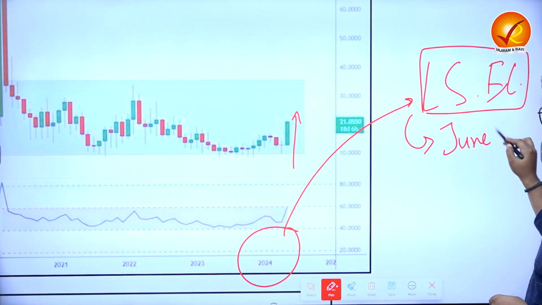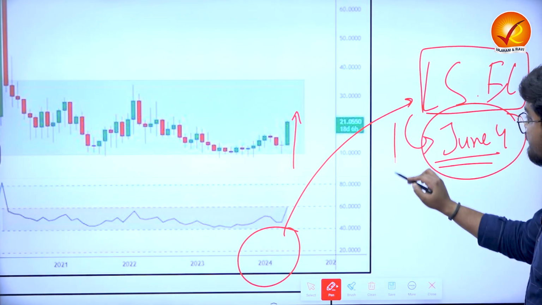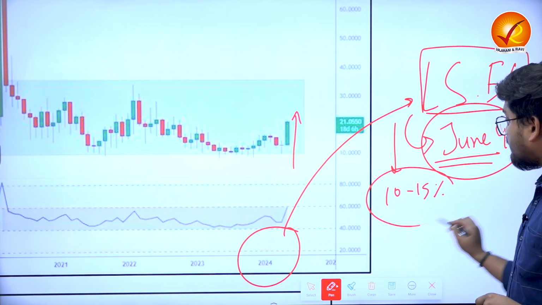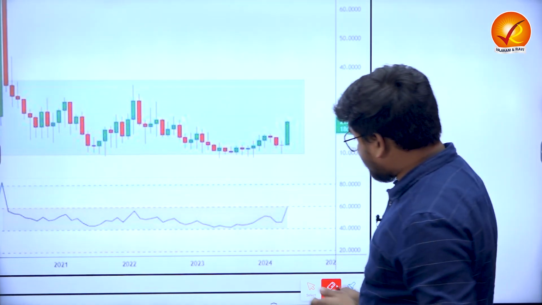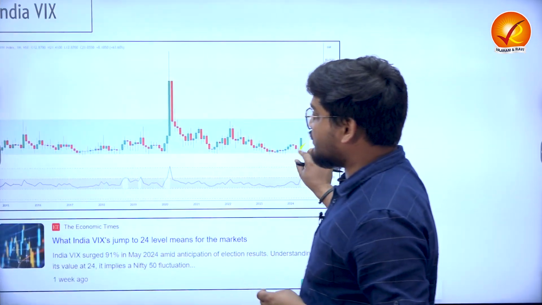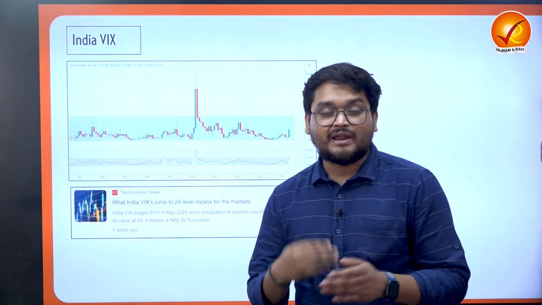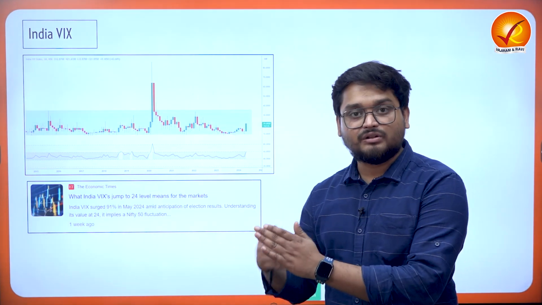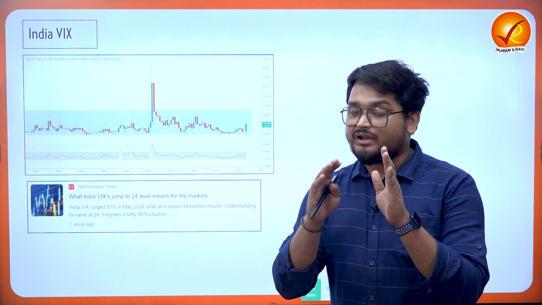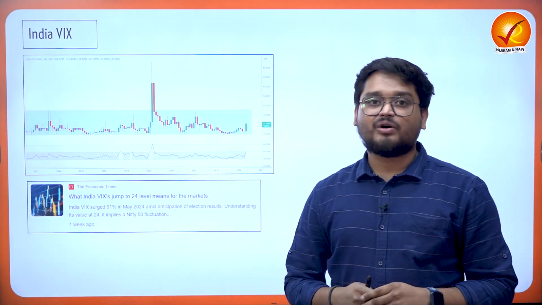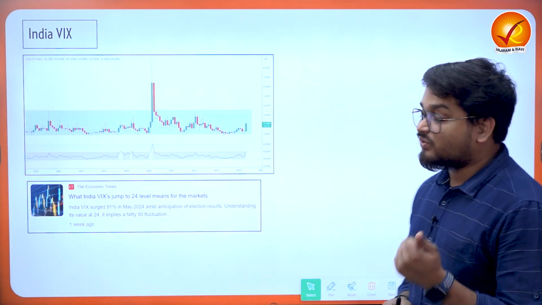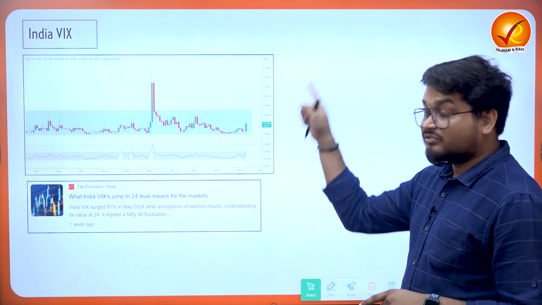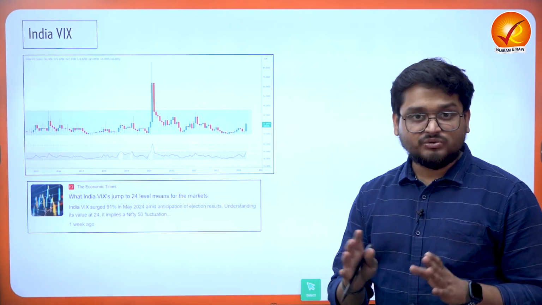Particularly right now, on June 4, we saw huge crashes of various stocks by at least 10 to 15% of their values. Why? Because we have seen, for the first time in around 10 years, the party at the center having its seats reduced from the earlier election results. So that is what led to this high amount of volatility in recent times, and this volatility started from the month of May and even persisted till the beginning of June.